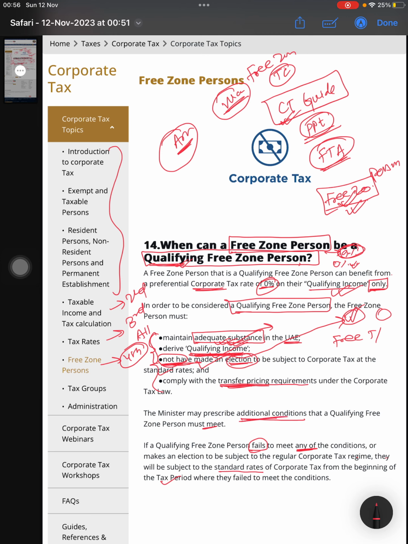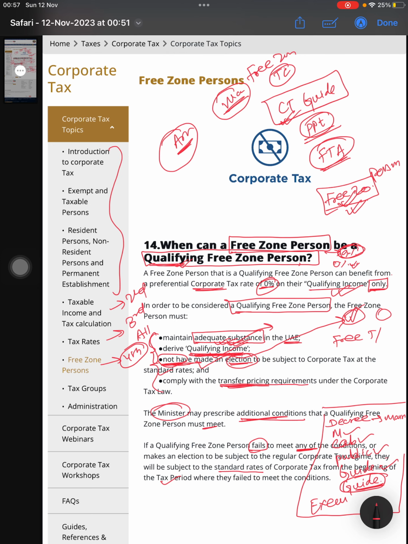And additional conditions will be as per the ministers. There are cabinet decisions, which I have already explained. There is a decree, which is basically the main law. Then ministerial decisions will be coming, cabinet decisions will be coming, public clarifications will be coming, and general guides will be coming. For tax procedure, there will be guides or guidelines, public clarifications, and executive regulation. All these things are sources of the corporate tax law.